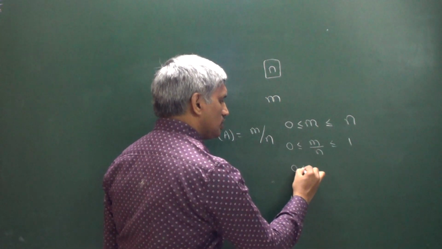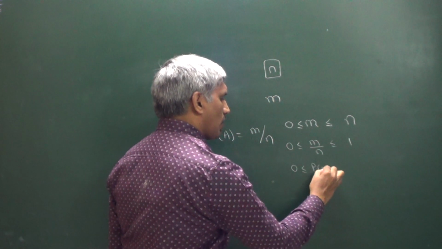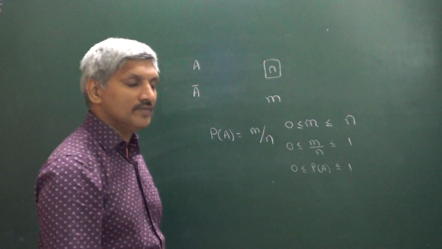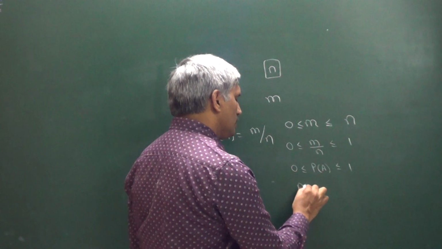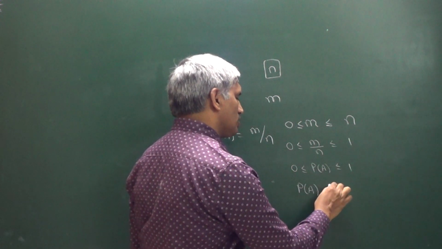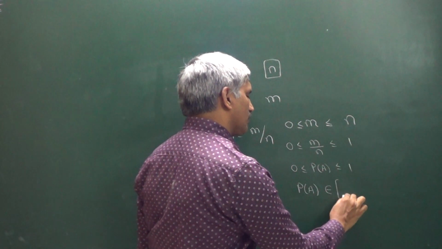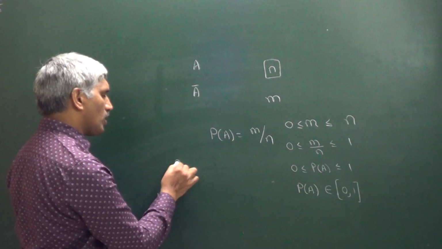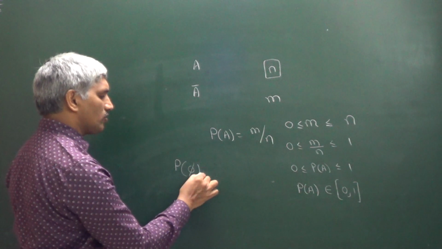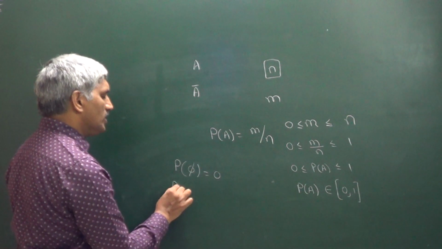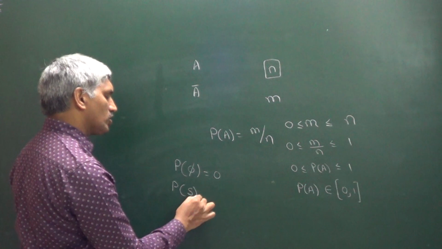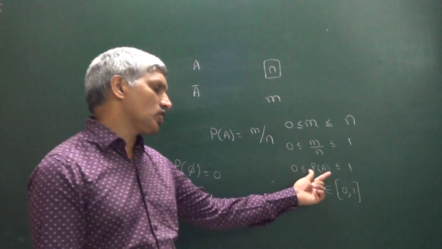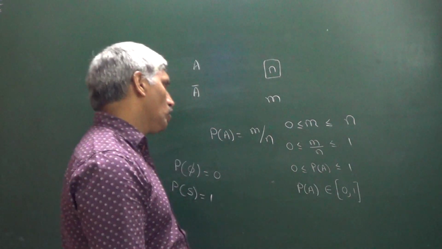So 0 less than or equal to probability of occurrence of an event less than or equal to 1. That's why we can say probability of occurrence of an event always lies between 0 and 1. Probability of an impossible event is equal to 0. Probability of a sure or certain event is equal to 1.